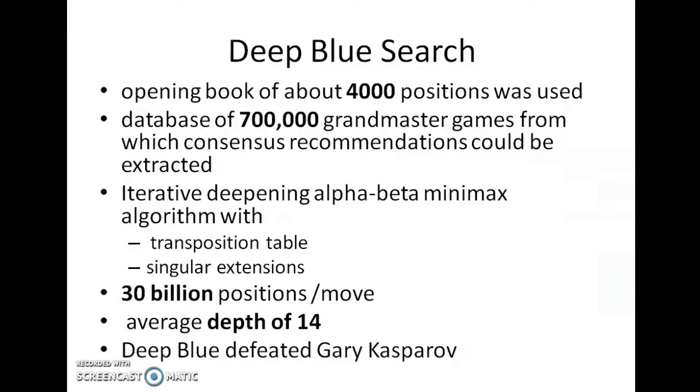Apart from the searching technique that used an iterative deepening alpha beta minimax algorithm supported by transposition tables and singular extensions, it also had a 400 position opening book and a database of 700,000 grandmaster moves. This database helped to avoid search in a lot of conditions. 30 billion positions per move were searched with an average depth of 14. IBM Deep Blue eventually defeated Garry Kasparov in a six game match.